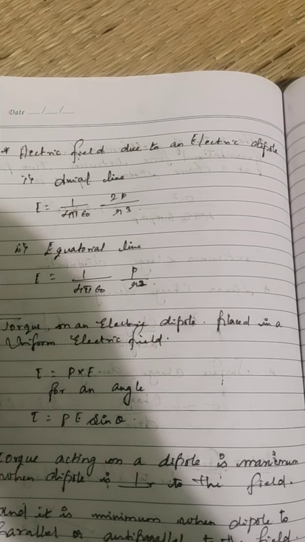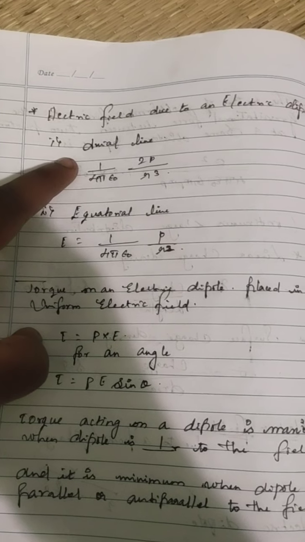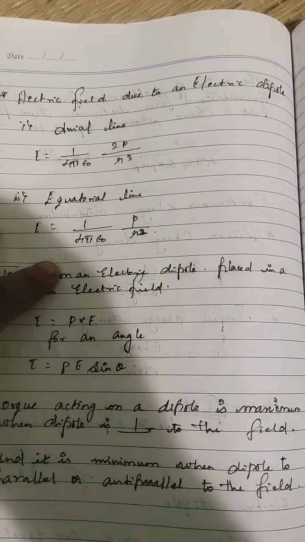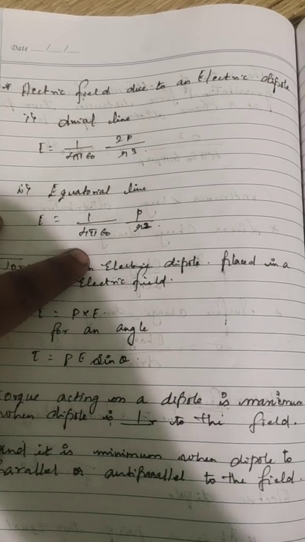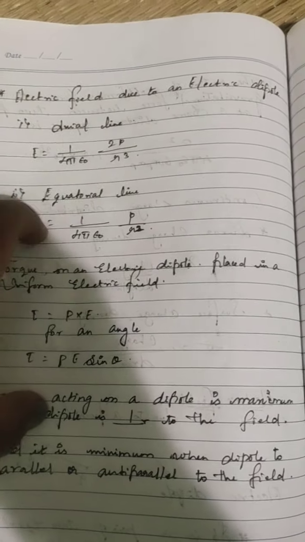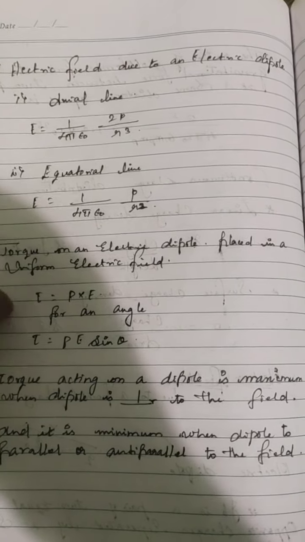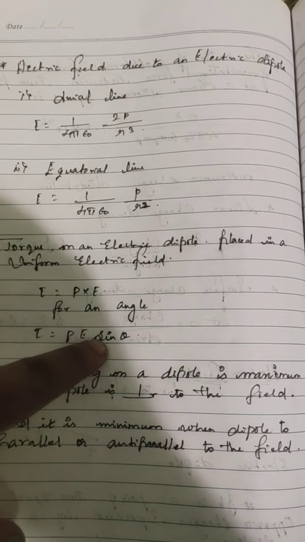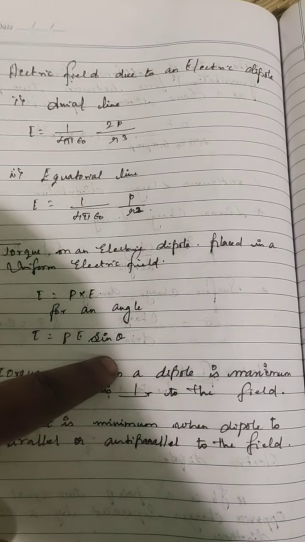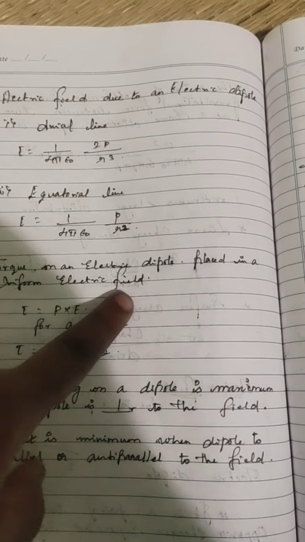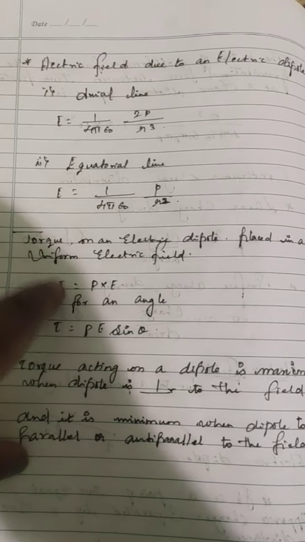Next is the electric field due to an electric dipole. First, for the axial line, 1 by 4 pi epsilon naught into 2p by r cube. And for the equatorial line, 1 by 4 pi epsilon naught into p by r square. Don't forget these two points. Then torque: tau equal to pE sin theta. If you are finding the angle, you should mention pE sin theta, or for normal, tau equal to pE only. Torque on an electric dipole is for only a uniform electric field, not for other cases.